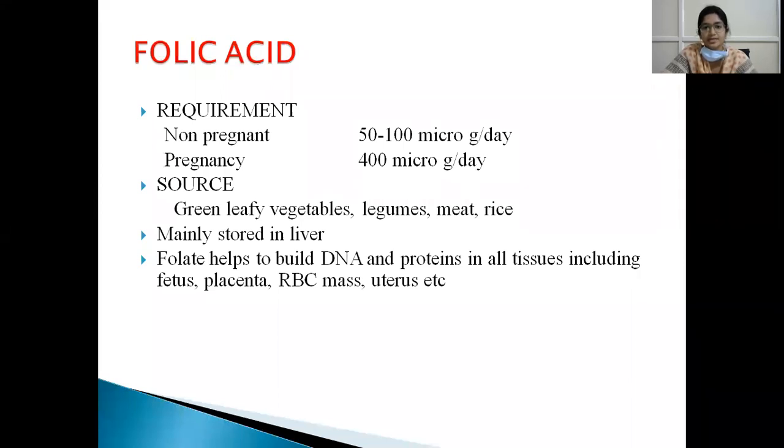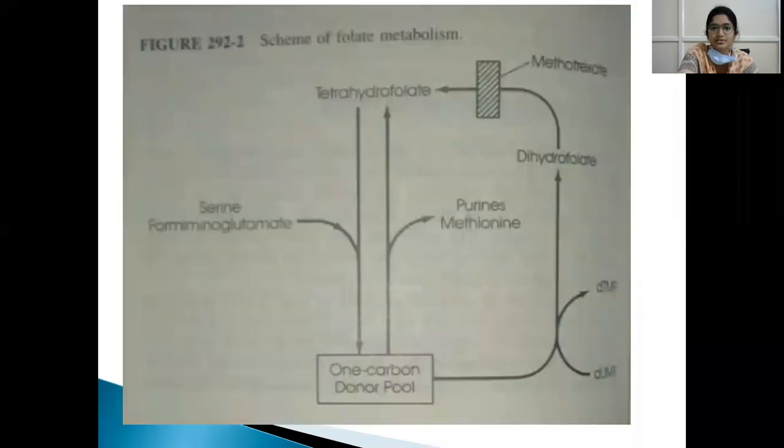So what is the source of folic acid? That is green leafy vegetables, legumes, meat and rice. It is mainly stored in the liver, and folic acid helps to build DNA and proteins in all tissues, including fetus, placenta, RBC mass, uterus, etc.